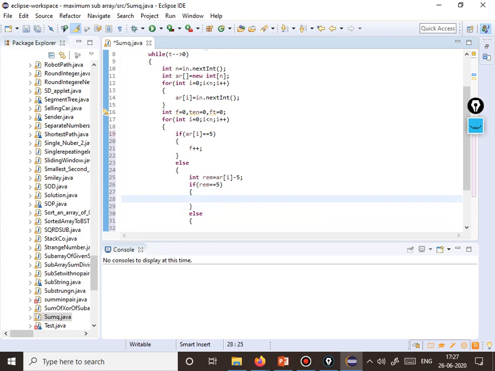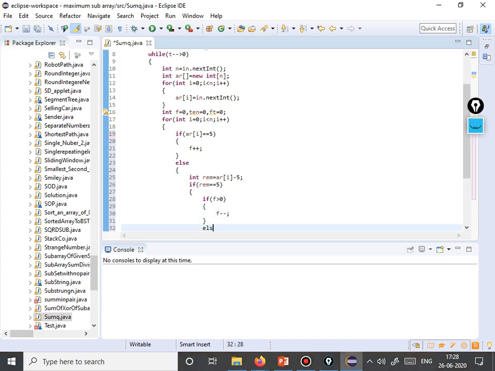If the remainder is 5, we need to check whether we have a 5 coin or not, and that is stored in a variable f. If f is greater than 0, we simply reduce f, because we want to return the change. So we return one 5 coin.